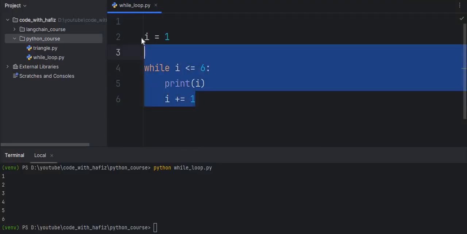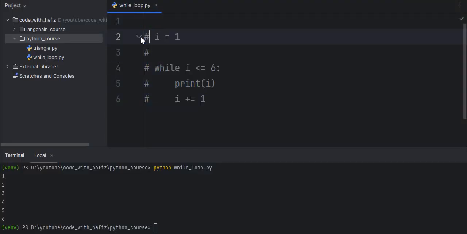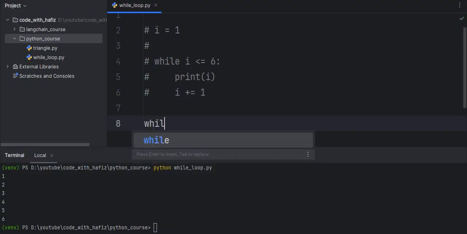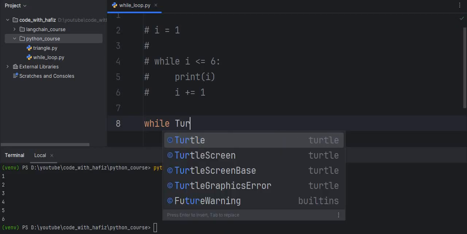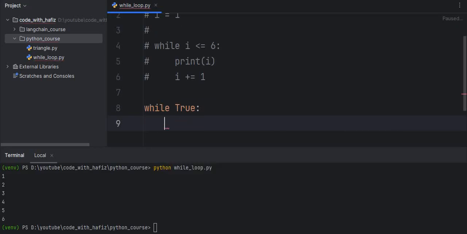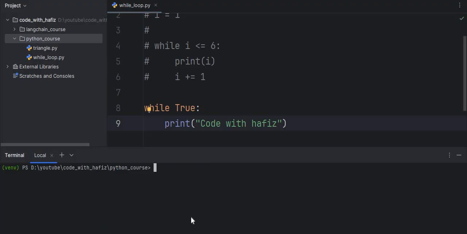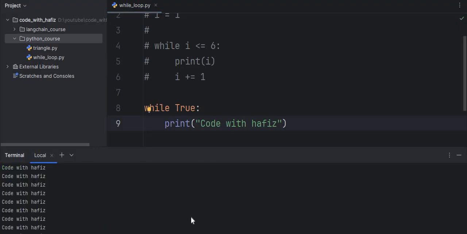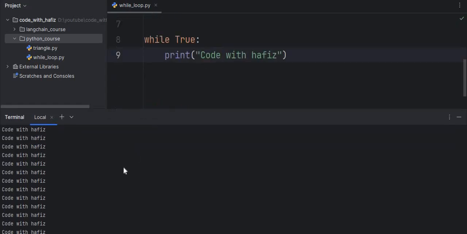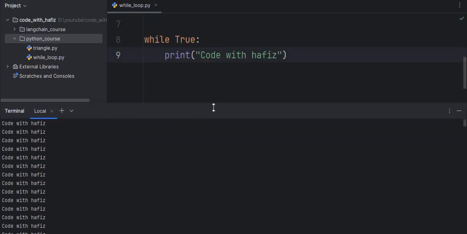And if I comment out this code and run another example, while True, print Code with Hafiz. If I run my code again, you will see I am getting Code with Hafiz so many times, and this is still going on, not stopped yet.